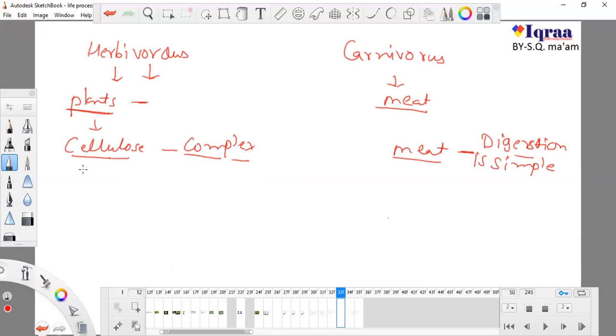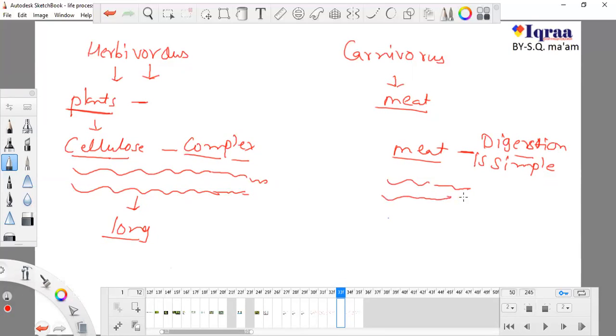So, coming to the basic thing: the small intestine of these types of animals is comparatively long. This is the small intestine of animals which are herbivorous, and it is comparatively long, and the small intestine of those animals which are dependent on meat is comparatively small, because digestion of meat is less complex than the digestion of cellulose or raw plant product.